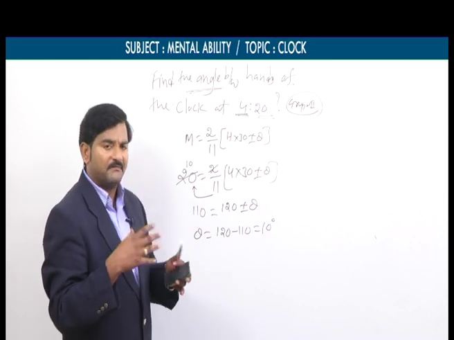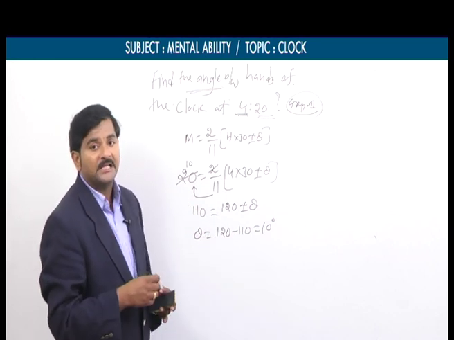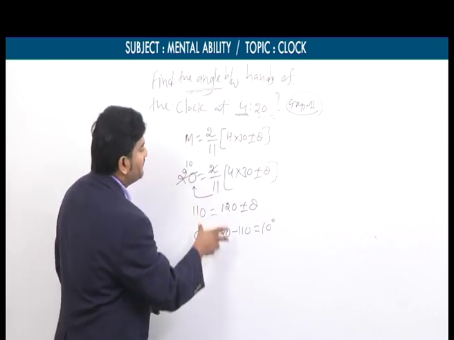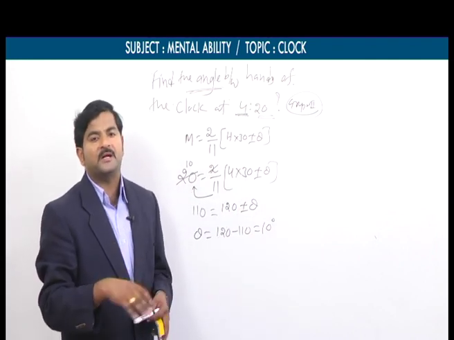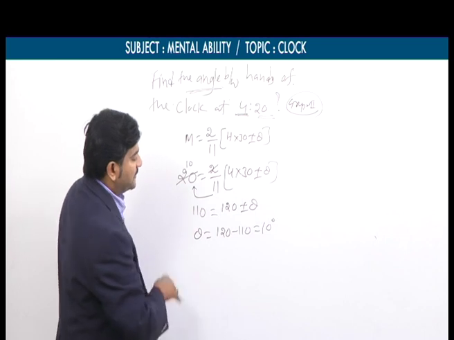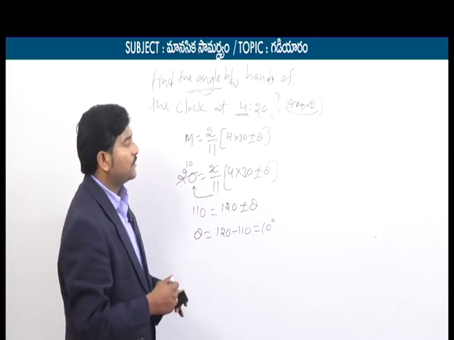Mathematics students or even non-math students also, there are no such big mathematical conditions. So if you do fast calculations, it may take hardly 20 to 25 minutes of time. So we can find the angle between the hands of the clock at 4:20. You can take 4:20 or whatever.